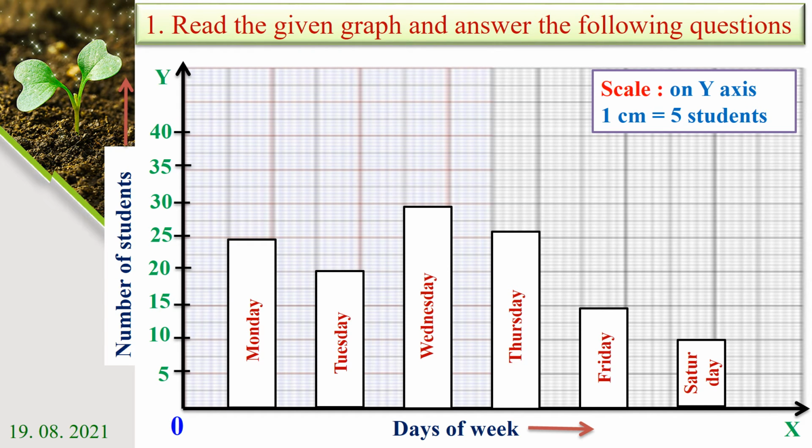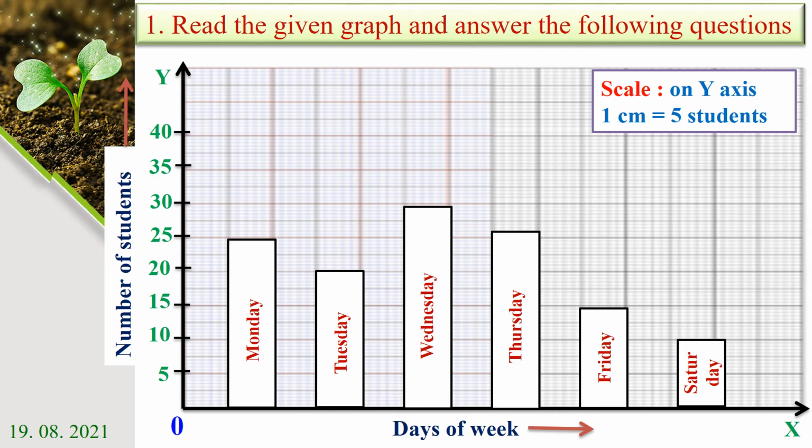Read the given graph and answer the following questions. The scale is given on y-axis, 1 centimeter equal to 5 students, and the x-axis label is days of week, and the y-axis label is number of students.